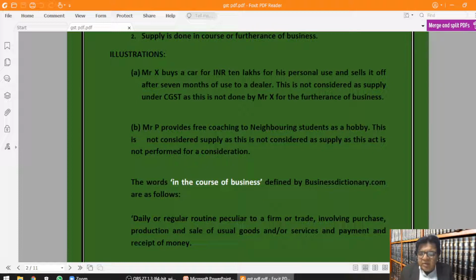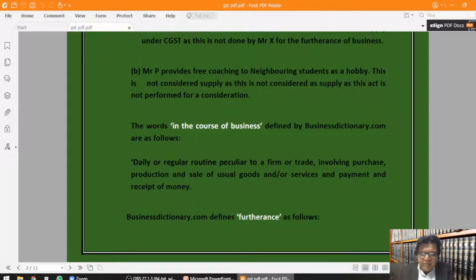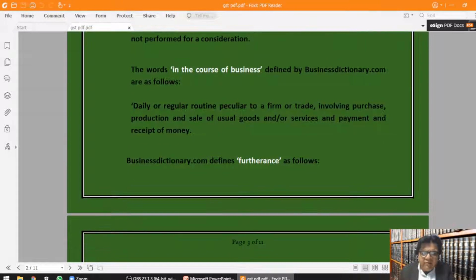Illustration B. Mr. P provides free coaching to neighboring students as a hobby. This is not considered as supply as this act is not performed for a consideration. The words in the course of business defined by businessdictionary.com are as follows. Daily or regular routine peculiar to a firm or trade involving purchase, production and sale of usual goods and or services and payment and receipt of money.